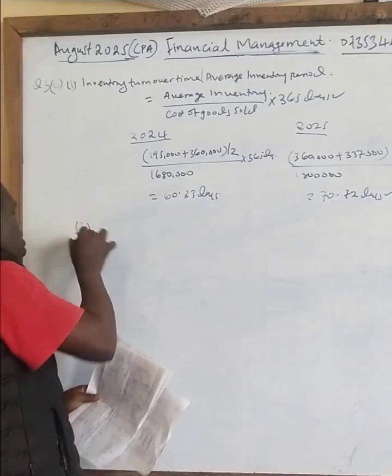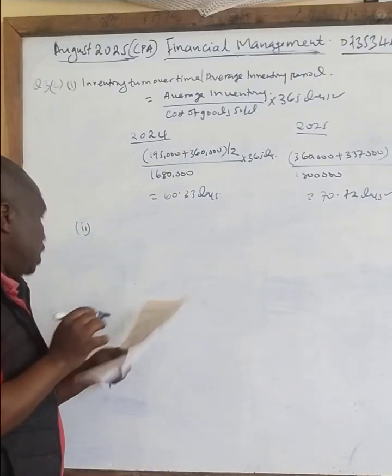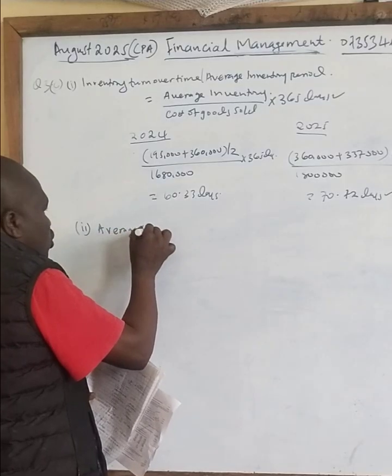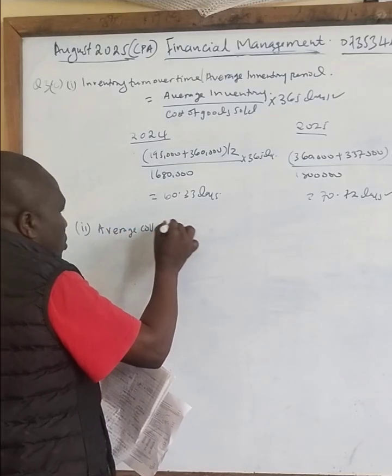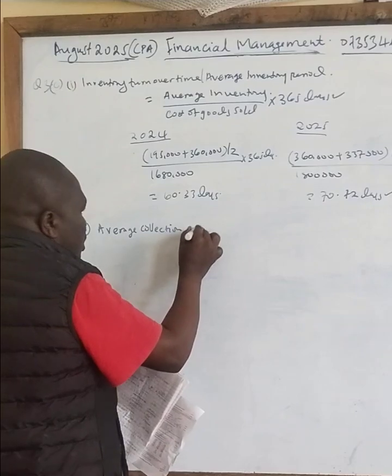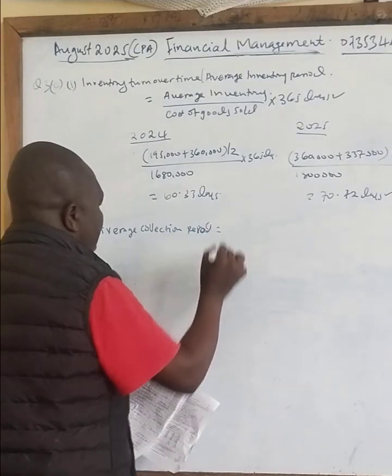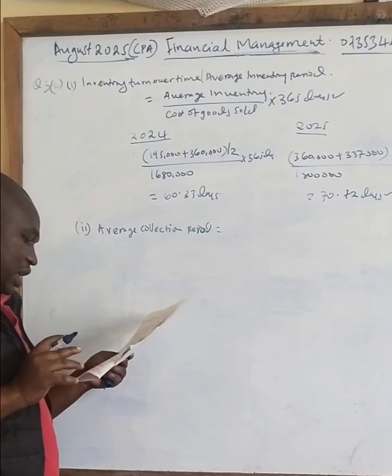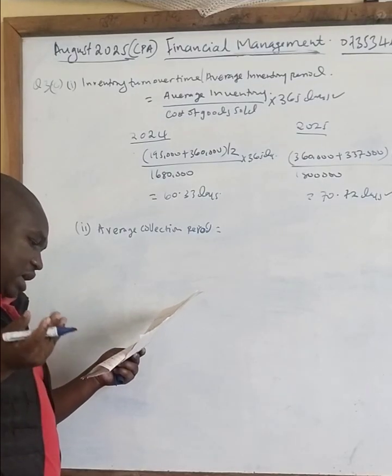Roman 2 is average collection period. How do we get this, class? Average collection period is very simple.